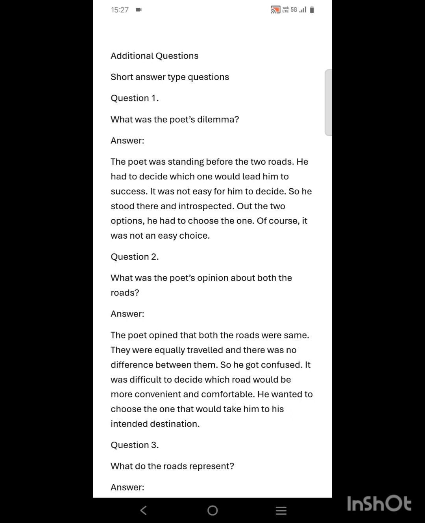So, when the poet was standing before the two roads, he had to decide one path out of them which will lead him to his success. So, that was the poet's dilemma, that he was unable to choose between the two paths. So, he stood there and introspected properly. Out of the two options, he had to choose the one, and of course, it was not an easy choice because it is the choice of our future. So, how could it have been such an easy choice? We all struggle to make choices in taking the right decision in our future.